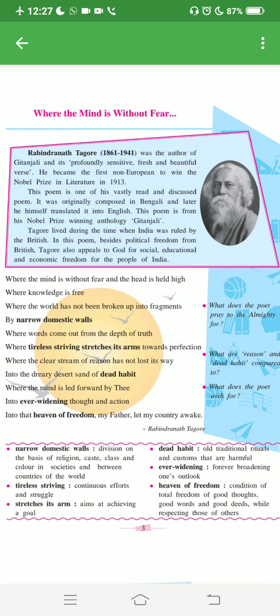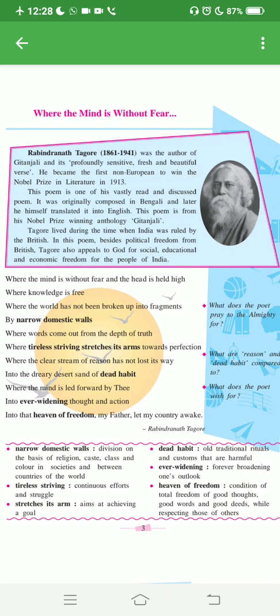Rabindranath Tagore. He begins by saying that the mind of his countrymen should be free from any fear and their heads should be held high in dignity. And in the second line he says knowledge should be free and everyone should be allowed to acquire knowledge. And then he says people should be united and the world should not be broken up into small pieces. Fragments means pieces.